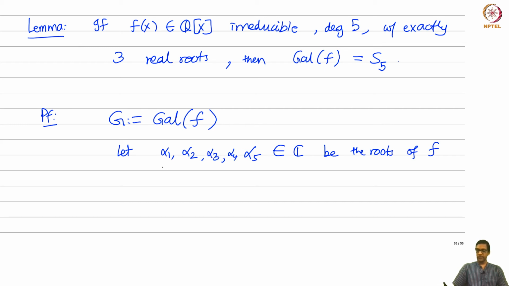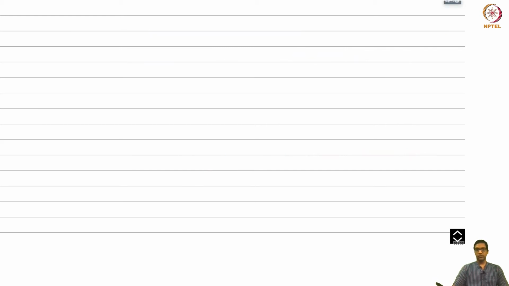Okay, so let's say that these 3 are real numbers. Now, to prove that the Galois group is S5, we will construct elements which generate S5 inside the Galois group.